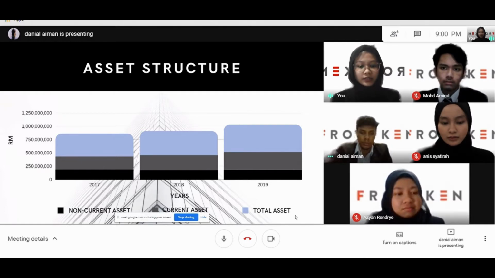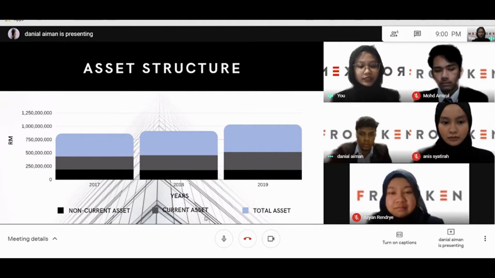According to the data for the asset structure of Franken Corporation Berhad for the year 2017 until 2019 in this chart, 2017 recorded the highest total non-current asset compared to 2018 and 2019. However, the gap is not that large compared to the amount in 2018 and 2019. The reason why non-current asset in this year is the highest is because Franken relied more on long-term than short-term. Meanwhile, in 2018, Franken has also remained the same as the 2017 figure but has increased a bit in total of current asset and total asset.